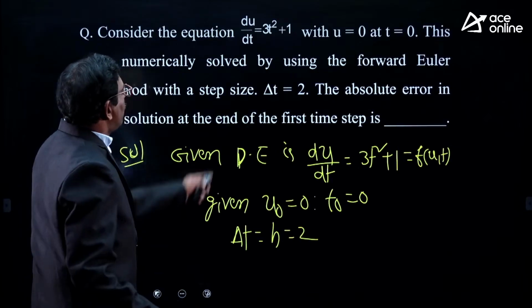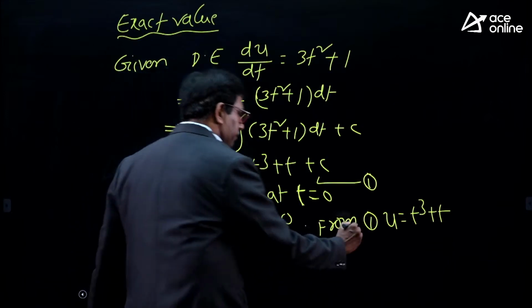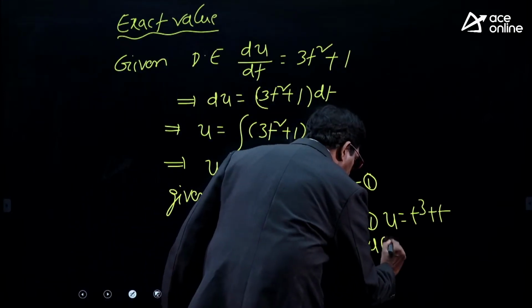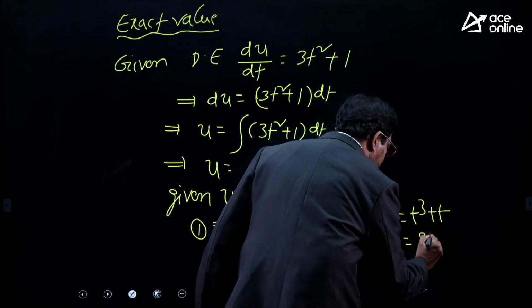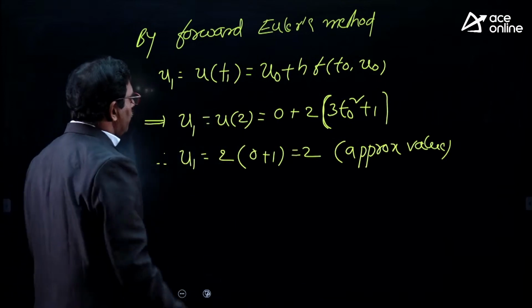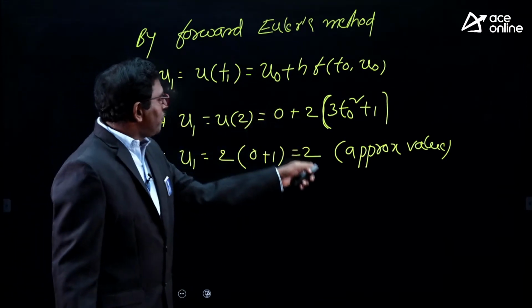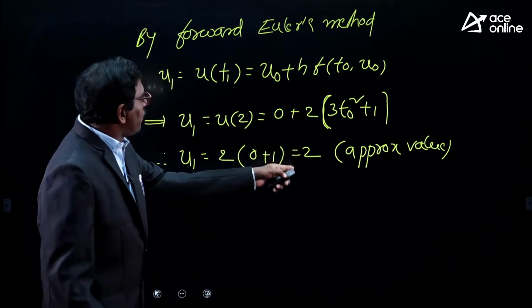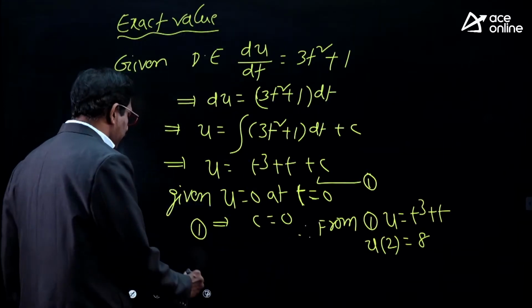Now at 2, what is it? u of 2 is equal to 8 plus 2, and t cube is 8. In the previous case, u of 2 is nothing but u1. u1 and u of 2 are both the same. The approximate value of u of 2 is 2, and the exact value of u of 2 is 8.